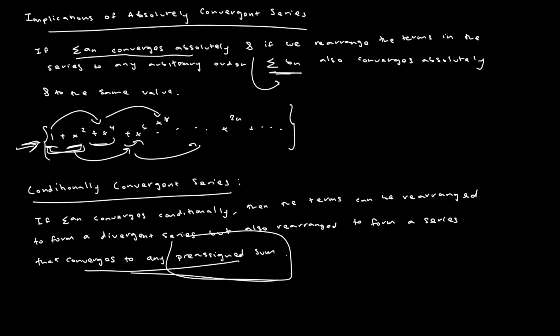And so, without getting into a specific test, to show an example of this, let's say we have the summation from n equals 1 to infinity of negative 1 to the power of n plus 1, divided by n. Let's show that we can rearrange the terms represented by the series to first form a divergent series.